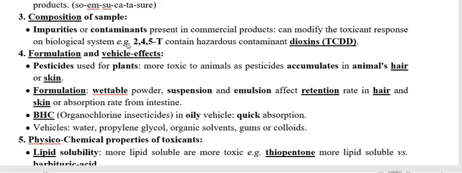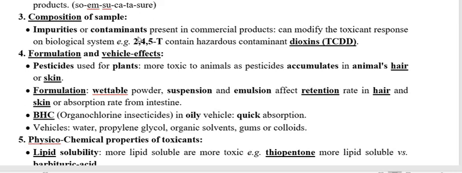This is an insecticide. This 2,4,5-T is usually not pure, possessing contaminants like dioxin, or TCDD. So this contaminant dioxin, or TCDD, possesses a higher toxicity.